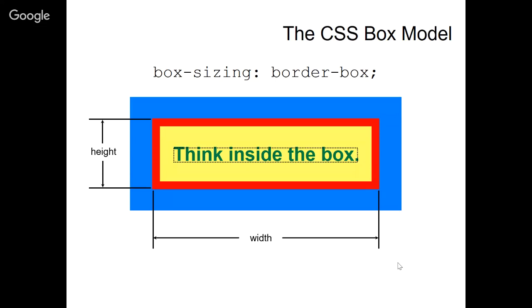But there are some proponents of this method of rendering the box model, because it's a little bit more intuitive. If you want to use border box sizing, which we won't really get into today, you have to set this on the root element, on the HTML, or on any element that you want to set. But this does inherit, so you can set this on the HTML or the body element, and then all of the HTML elements will be sized this way when you specify the height and width.